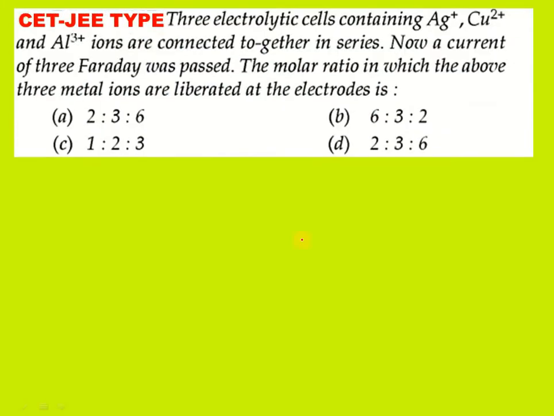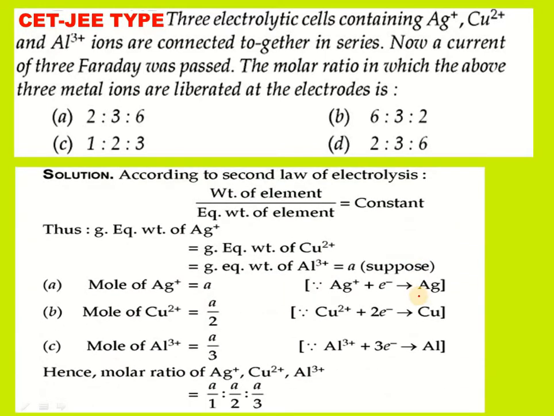See the next one. Three electrolytic cells containing Ag plus, Cu2 plus and Al3 plus ions are connected together in series. Now, a current of 3 Faraday was passed. The molar ratio in which the above three metal ions are liberated at the electrodes is, we have different options. We know that this is exactly Faraday's second law.